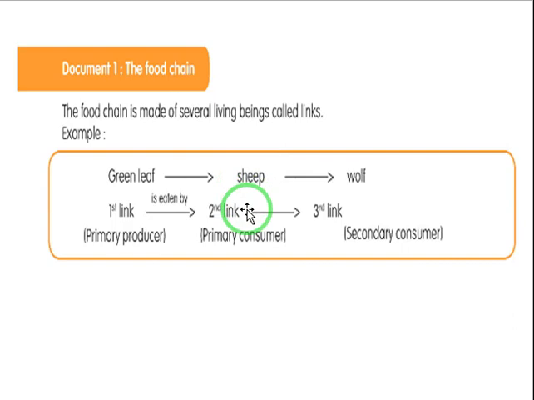Consumers are all the animals that eat. Next, the third link here is the wolf. The wolf can eat the sheep. We can say that this is a secondary consumer. What type of consumer is it? Of course, it should be a carnivore or also an omnivore.